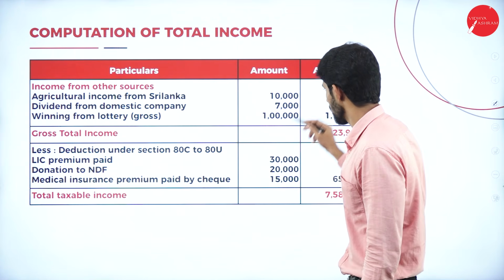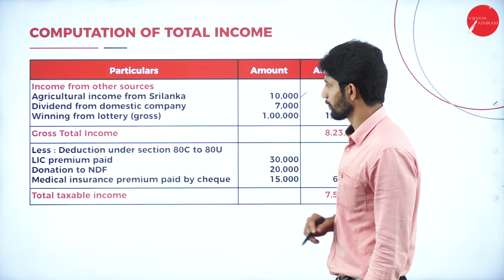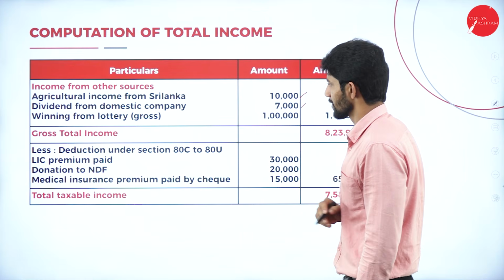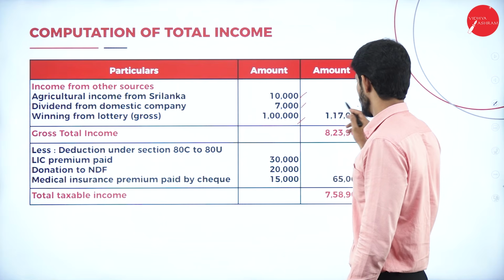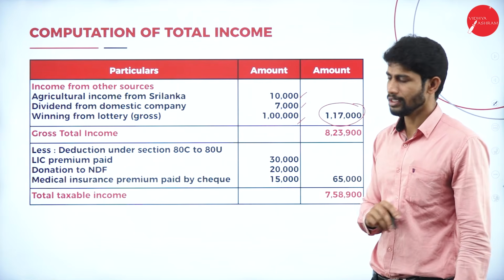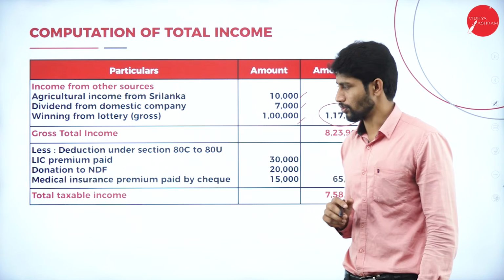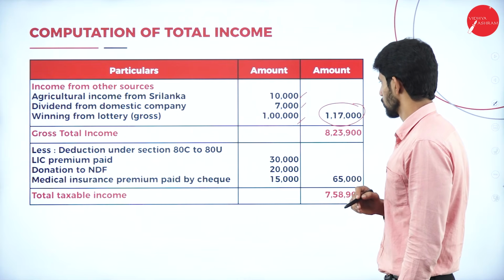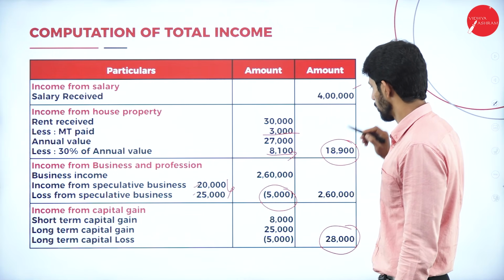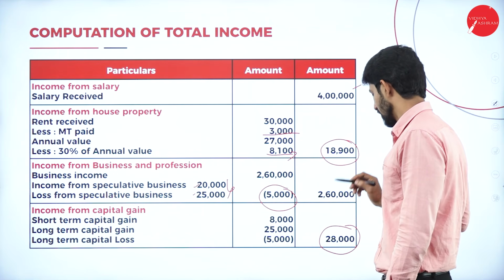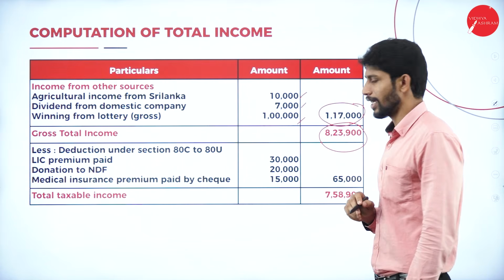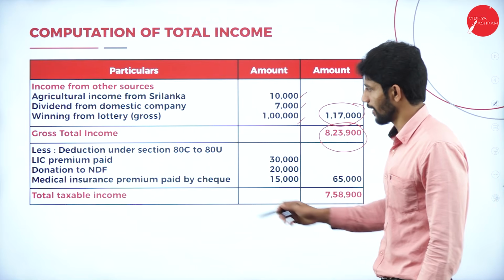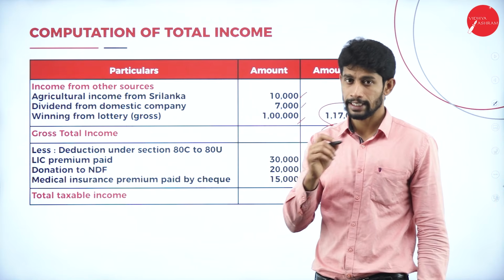So moving on, income from other sources. Agriculture income from Sri Lanka, yes, 10,000. Next, dividend from domestic company, yes, 7,000. Winning from lottery, yes, 1 lakh. So totally you will get 1,17,000. This is called income from other sources. So total the outer column: salary income, house property income, business income, capital gain income and other sources income. Totally you will get 8,23,900. That value is called gross total income.